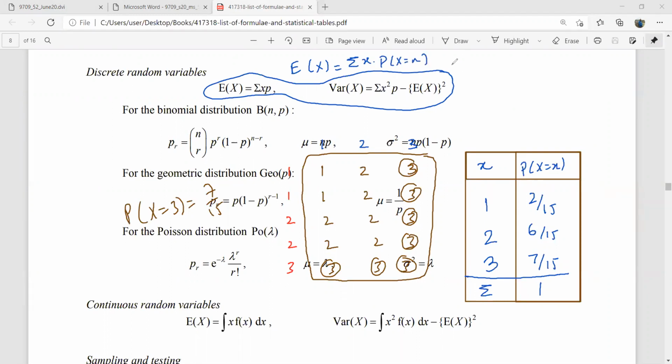That is the formula we use for E of X. And for the variance of X, we have sigma x squared into the probability X equal to x minus E of X whole squared.